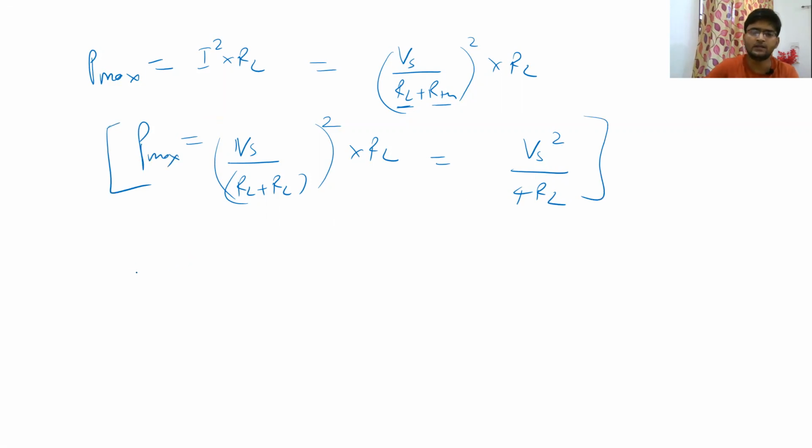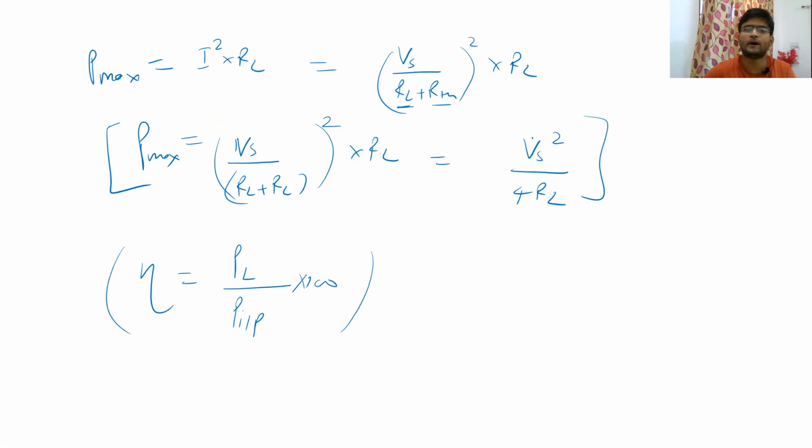Now, can you tell me the efficiency of the circuit? What is the efficiency of the circuit? Efficiency of the circuit is power that went into the load divided by total power input in the circuit by the source, multiplied by 100. So you already got the power entered into the load, in the maximum case obviously. Since we are going to get the efficiency at maximum power transfer, this PL max will be Vs square upon 4RL.